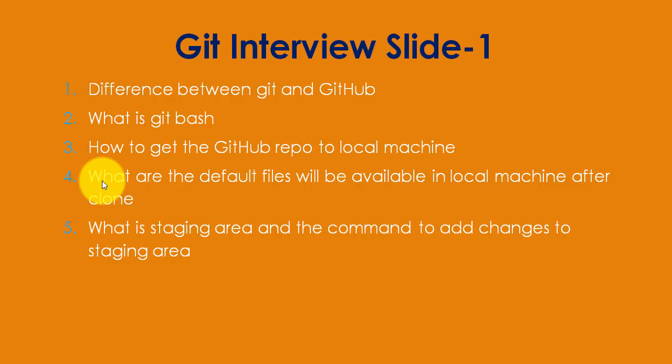Now question number 4: what default files will be available on the local machine after clone? If the GitHub repository is empty, you will get one .git folder, and if you initialize a readme.md, you will get two files: the .git folder as well as a readme.md file. If the user has not uploaded any projects or files to the GitHub repository, you will get these two default files, the .git folder and the readme.md file.